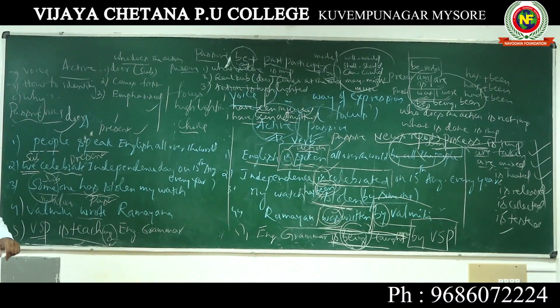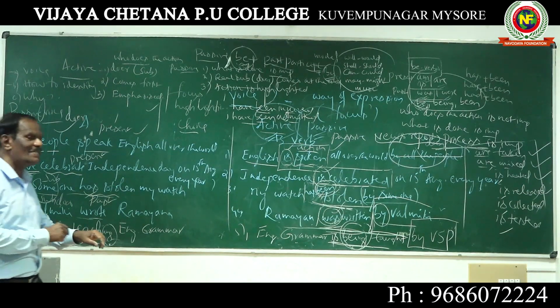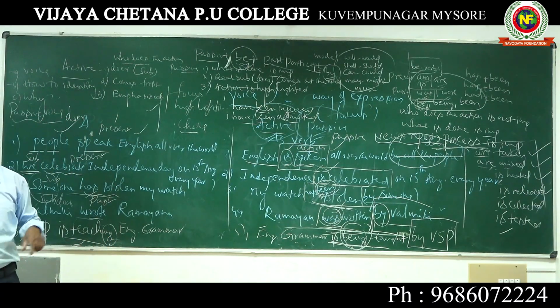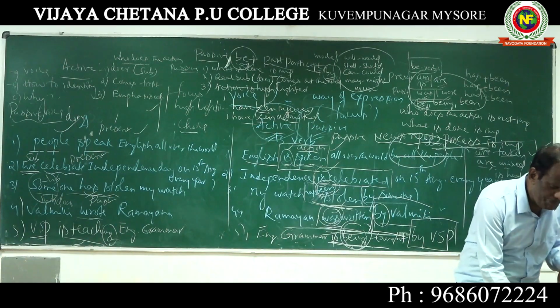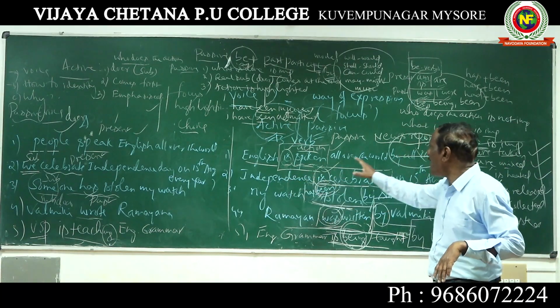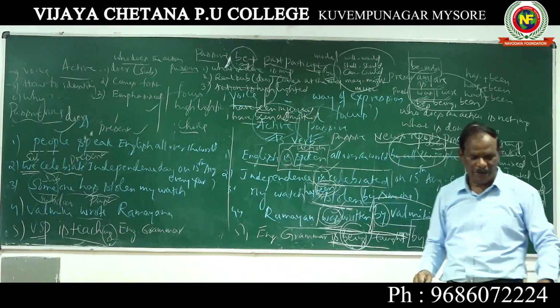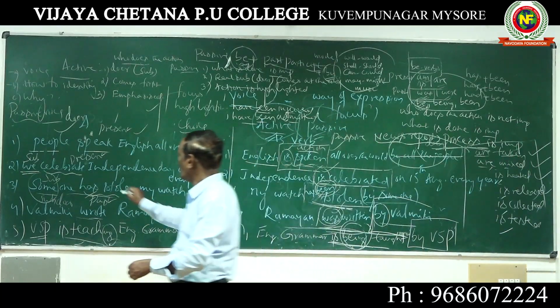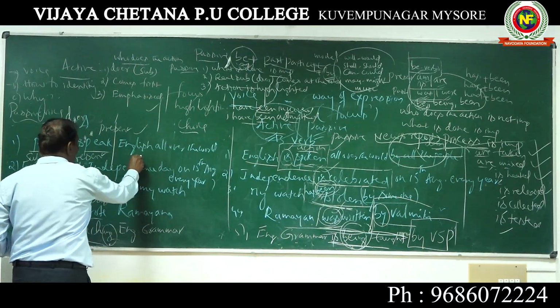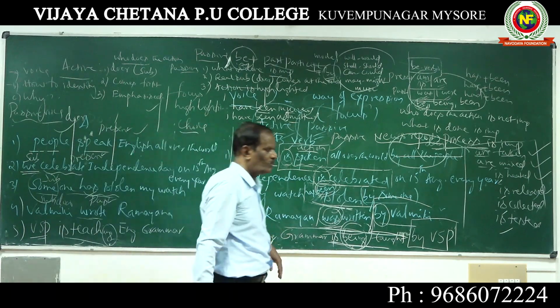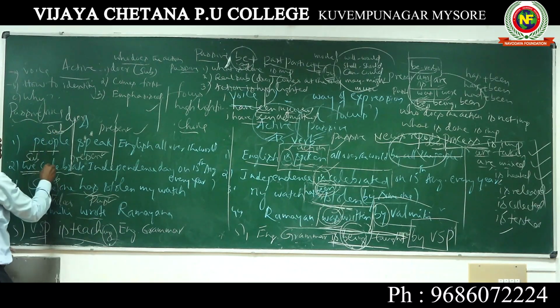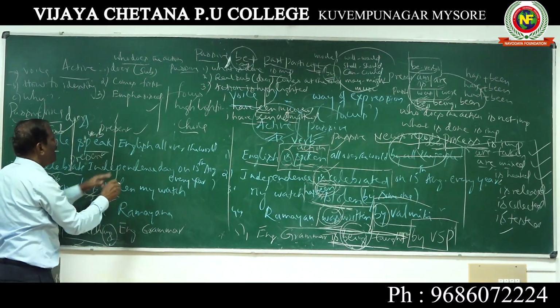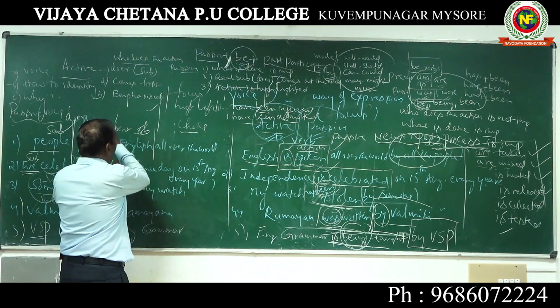After this, another important concept we have to discuss. That is how to change one form into another. How to change? Let me give one example. How to change from an active sentence to a passive sentence? Take the sentence here. People speak English all over the world. Let us divide this sentence into subject, verb, and object.